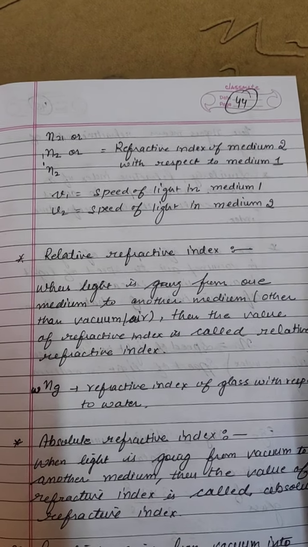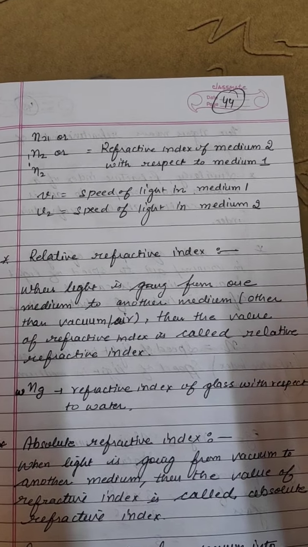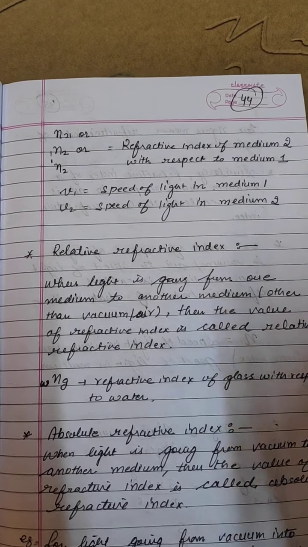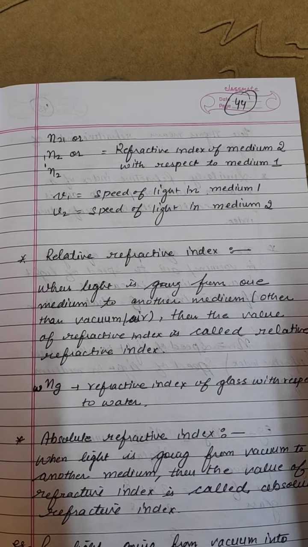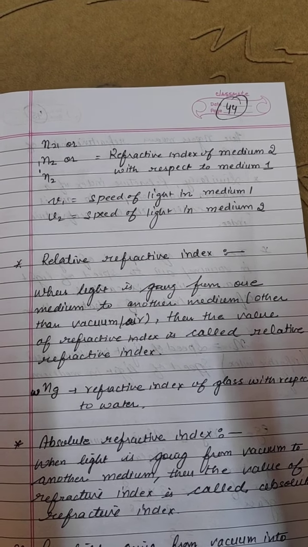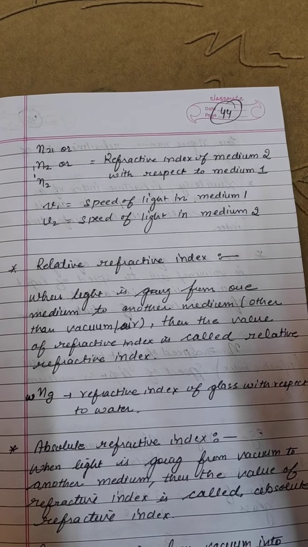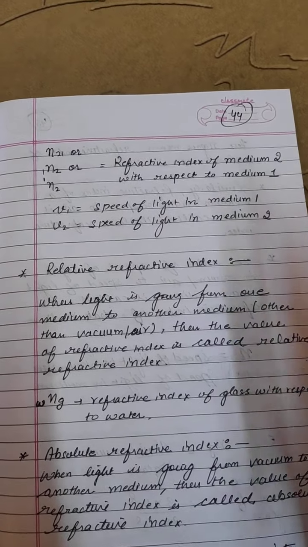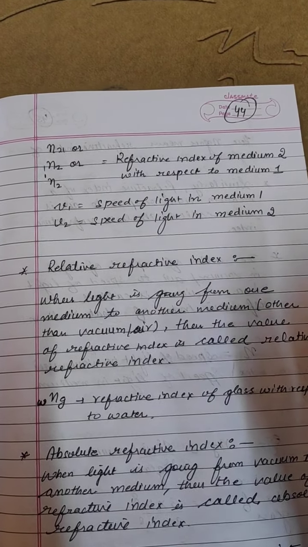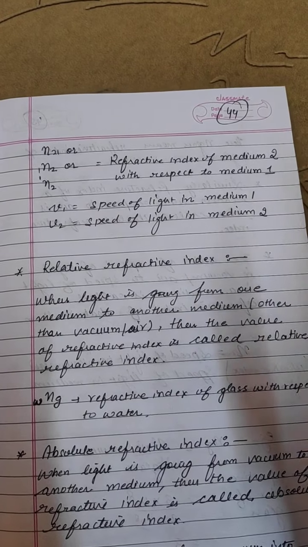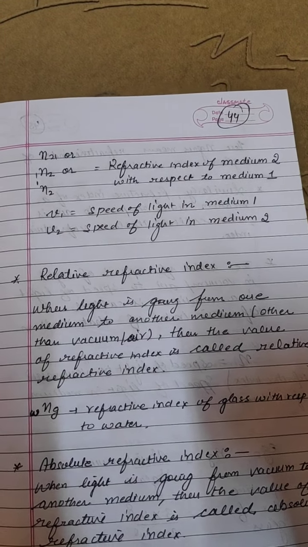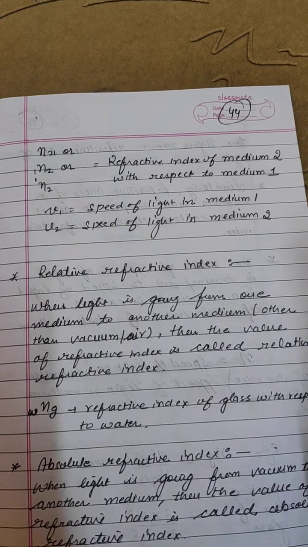Next we will discuss relative refractive index. Relative, it is clear from its name, means we are going to compare two things. When light is going from one medium to another, other than vacuum or air. Up to now we did only cases where one medium is air and the other is glass, or one is air and the other is water. Now we have two different mediums, but neither is air or vacuum, because for air or vacuum we use the same value. Then the value of refractive index is called relative refractive index. I hope this will be clear to you.